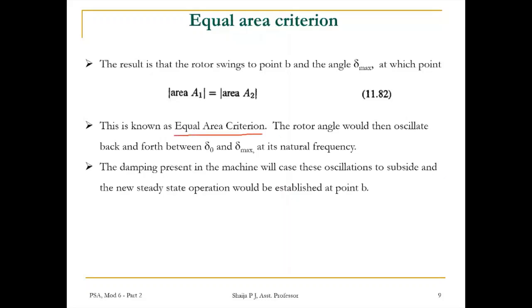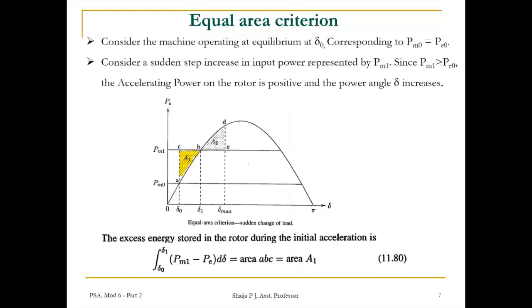The rotor angle would then oscillate back and forth between δ0 and δmax at its natural frequency. The damping present in the machine will cause these oscillations to subside, and the new steady state operation would be established at point B, as you can see here.